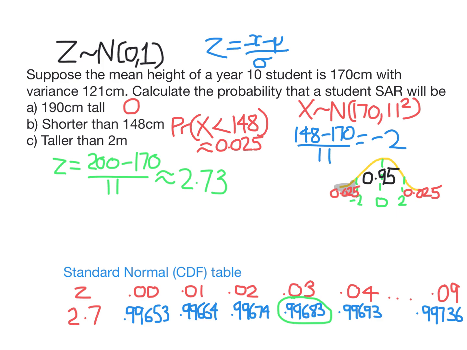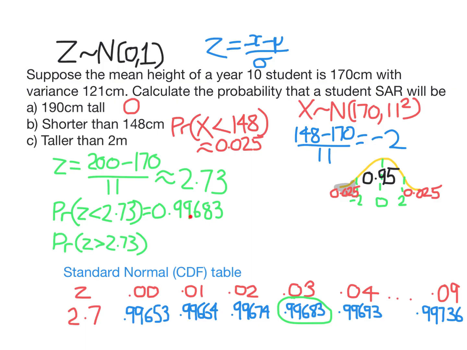So this tells us in any normal distribution, the probability of being less than 2.73 standard deviations above the mean is this. But in our question, we wanted the probability they're taller than 2 meters. We're looking for the probability they're more than 2.73 standard deviations above the mean.